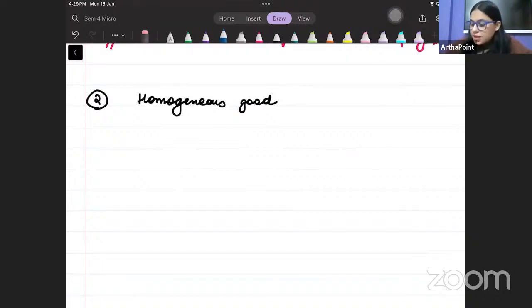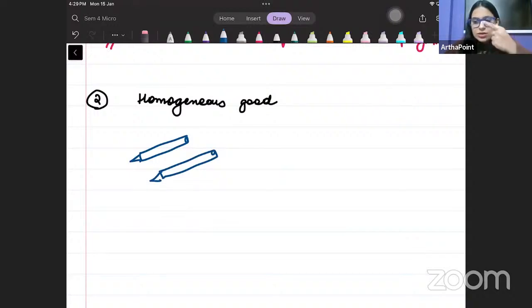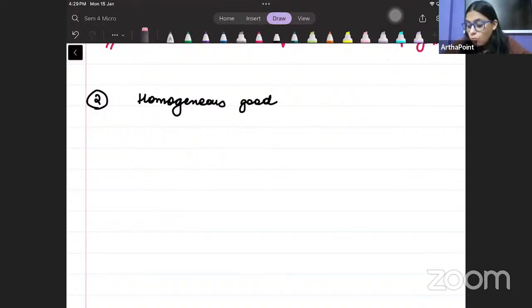Like for example, if you ask me the difference between a Nataraj pencil and an Apsara pencil, जो बचपन में हम use करते थे, right? I will not be able to tell the difference between the two. Somebody may, but I will not be able to tell. So the products which are homogeneous means that they are identical to each other. They are similar to each other. And since they are identical products, एकदम same दिखते हैं, एकदम same look and feel देते हैं, they are the same quality of the product. Therefore, no firm can charge more price than the other firm.